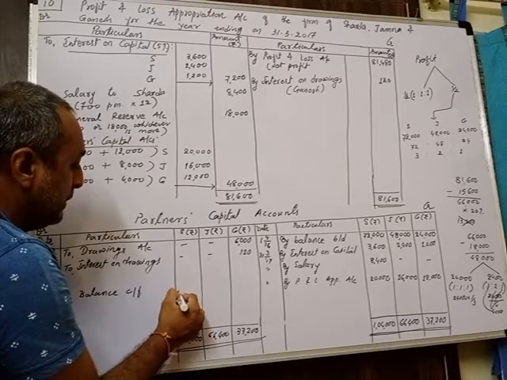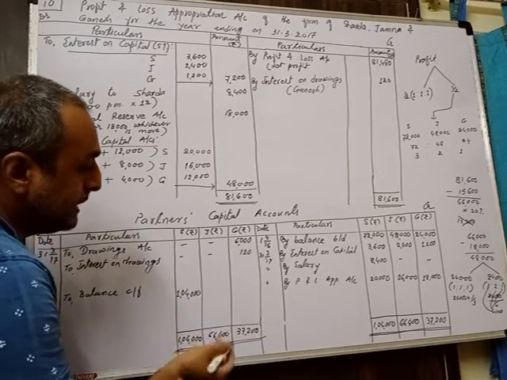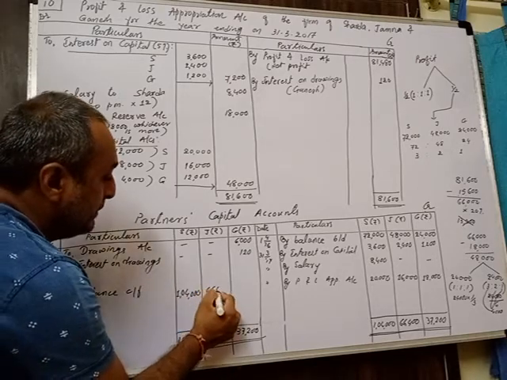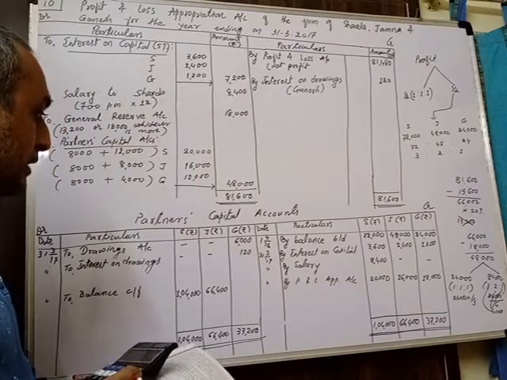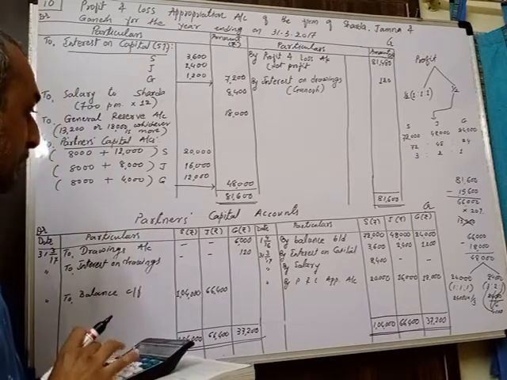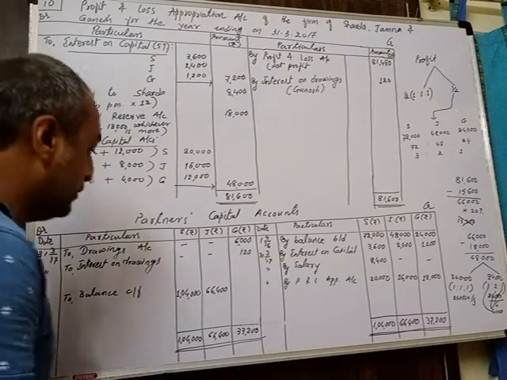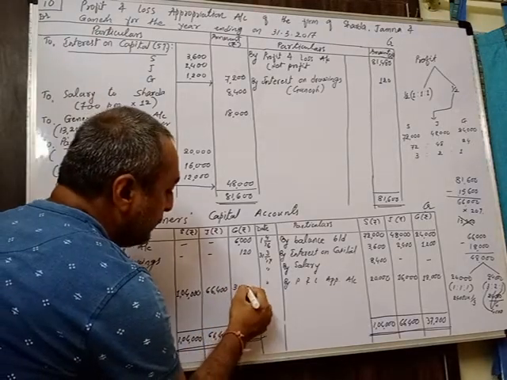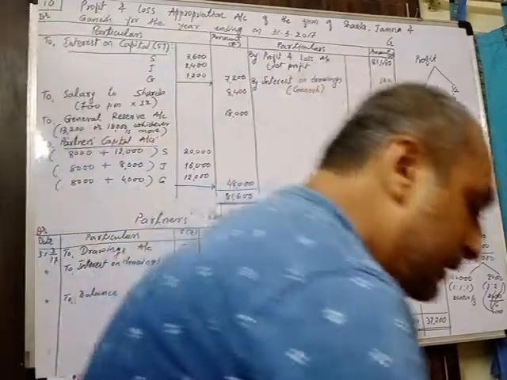For the first partner, the difference will be the same, 1,04,000 only. For the second partner also, the difference will be the same as the total, 66,400. For the last partner, from that 37,200 we have to deduct 6,120. So the difference we are getting is 31,080. That is how we can record the effect.